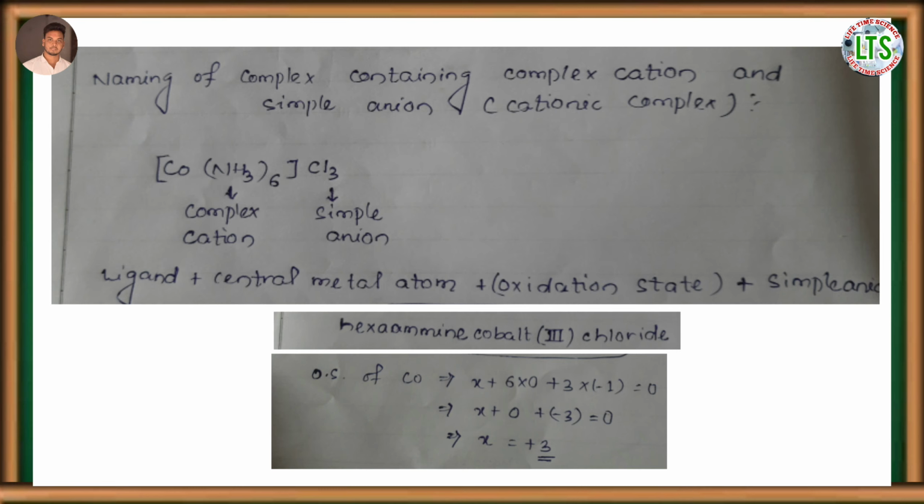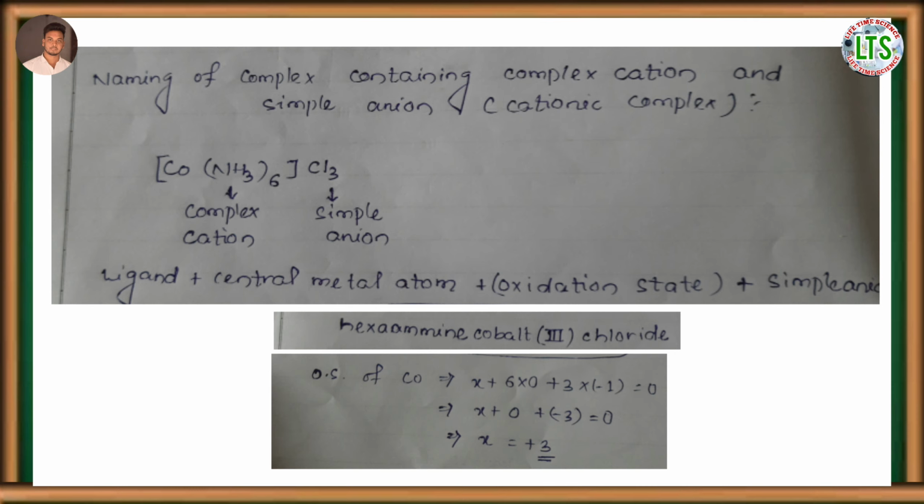Next is the naming of complex containing complex cation and a simple anion, or we can say naming of cationic complex. For example, in the complex [Co(NH3)6]Cl3, here [Co(NH3)6], which is present within the square bracket, is the complex cation, whereas Cl3, which is present outside the square bracket, is a simple anion.